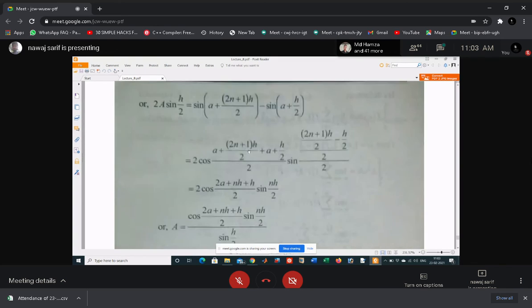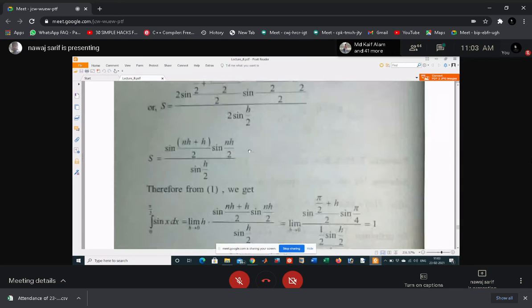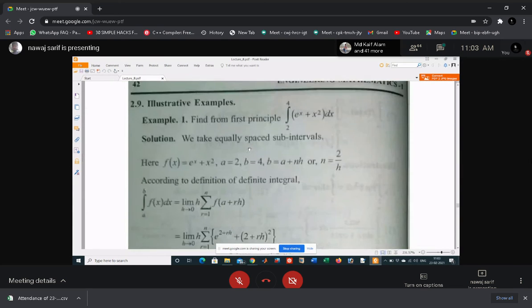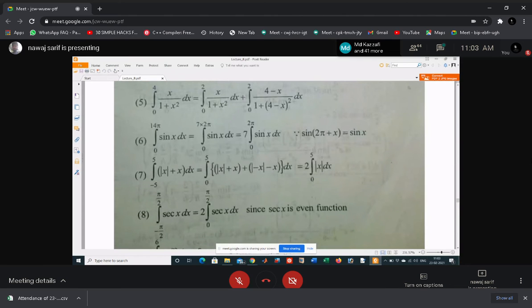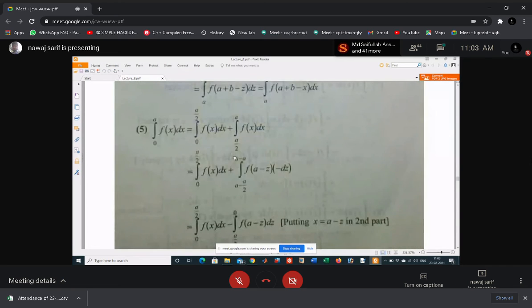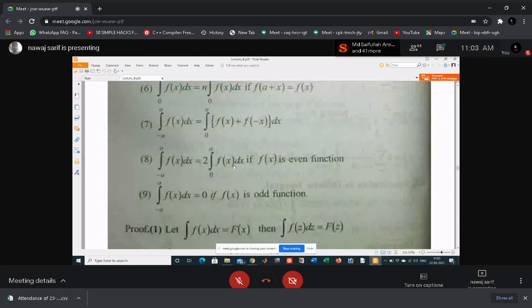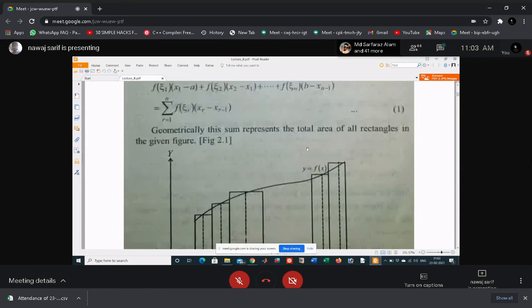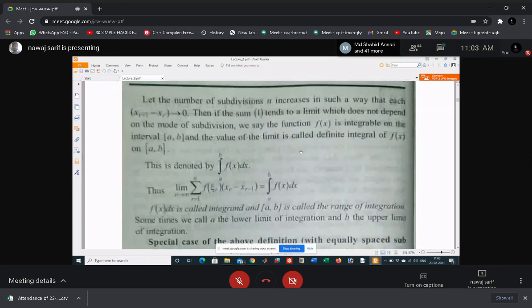So this is the property of the integral function, and these are the properties, and I will give you some examples related to the sum of integral function. Next, do you have any doubt up to this one?